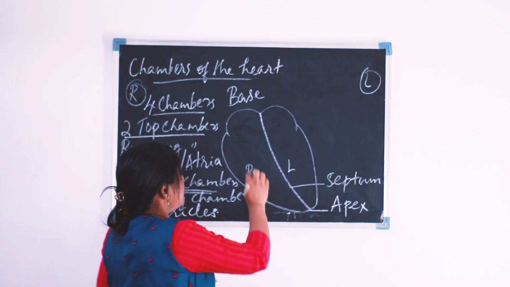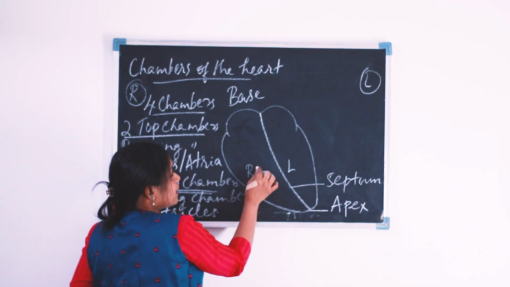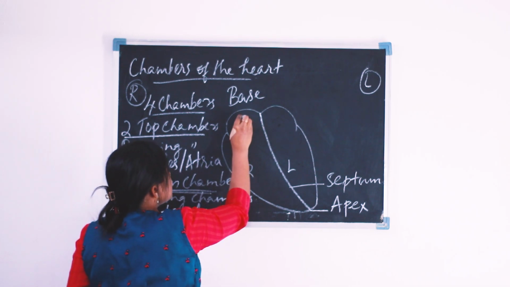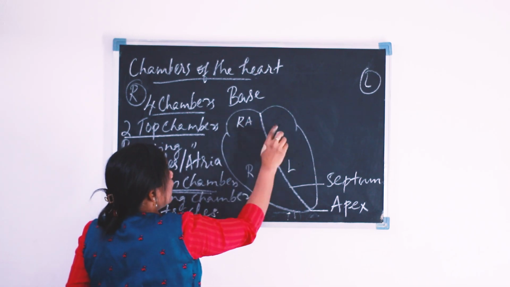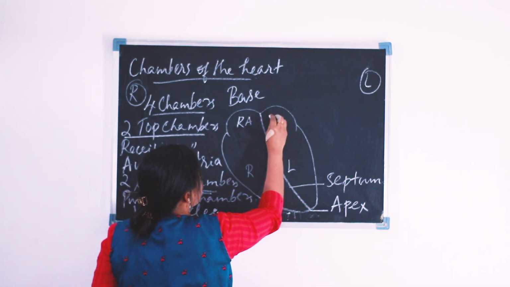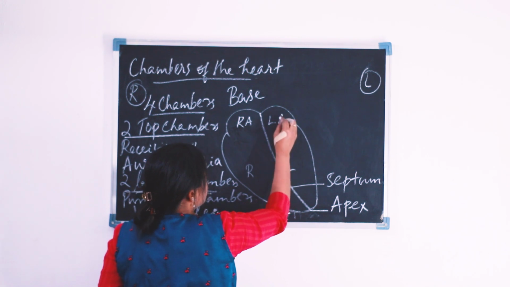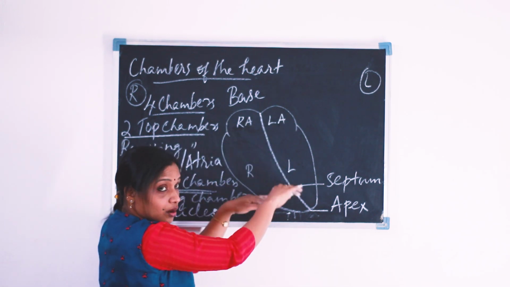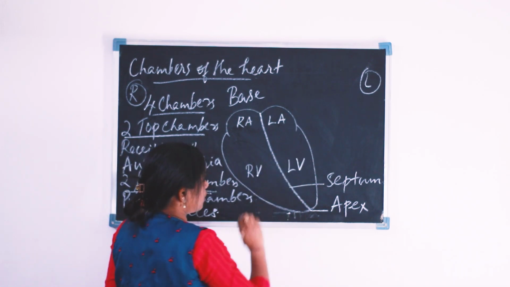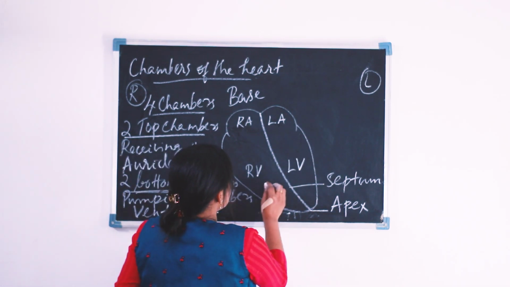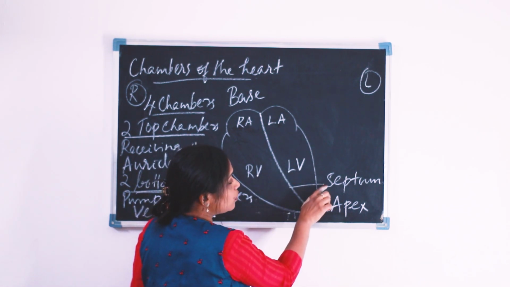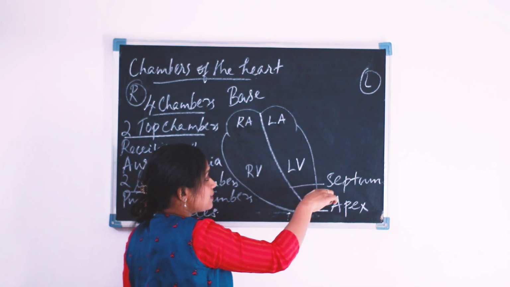Now we know that these are the two upper chambers and these are the bottom chambers. So this is our right auricle, and this portion is our left auricle. And when we come down, this is our right ventricle and here comes the left ventricle. This right ventricle is separated from the left ventricle through a septum.